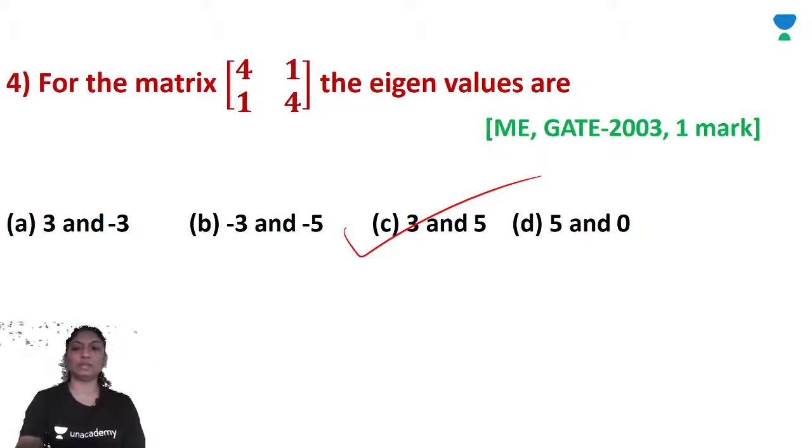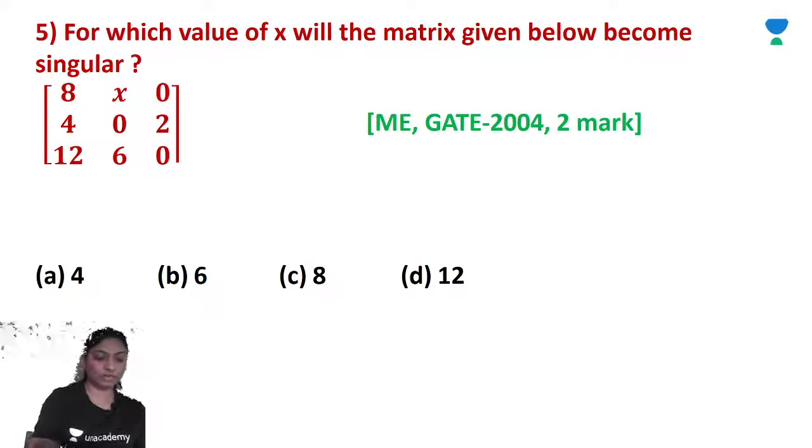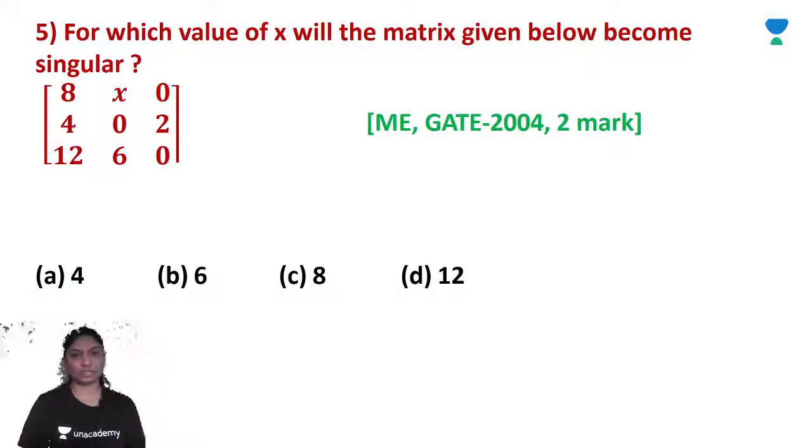Okay, it's a very simple question for 1 mark. For which value of x will the matrix given below become singular? Okay, for which value of x does the matrix become singular?